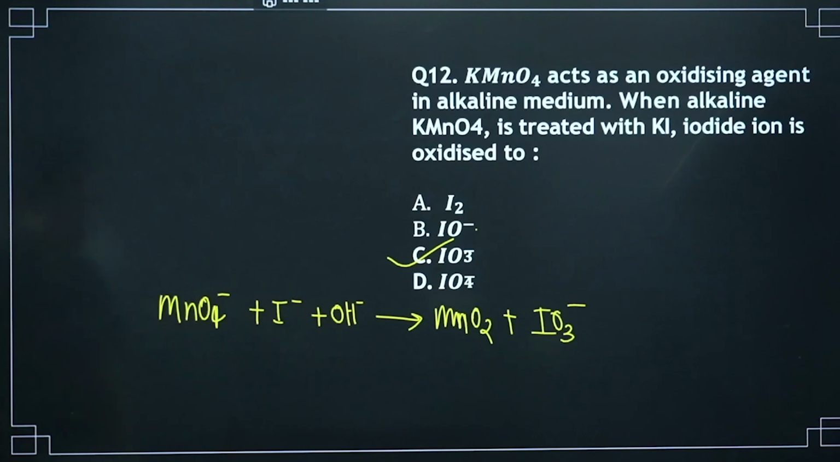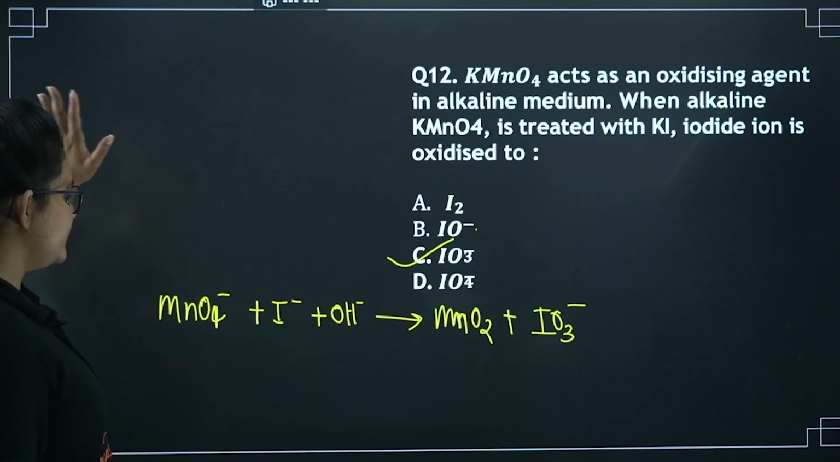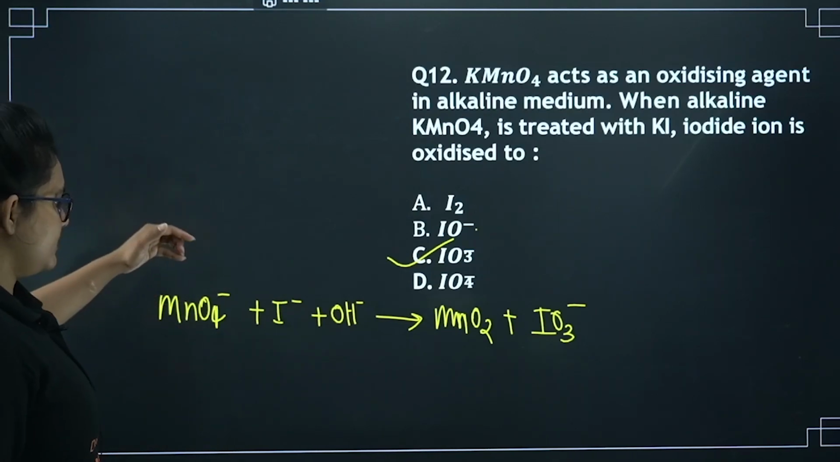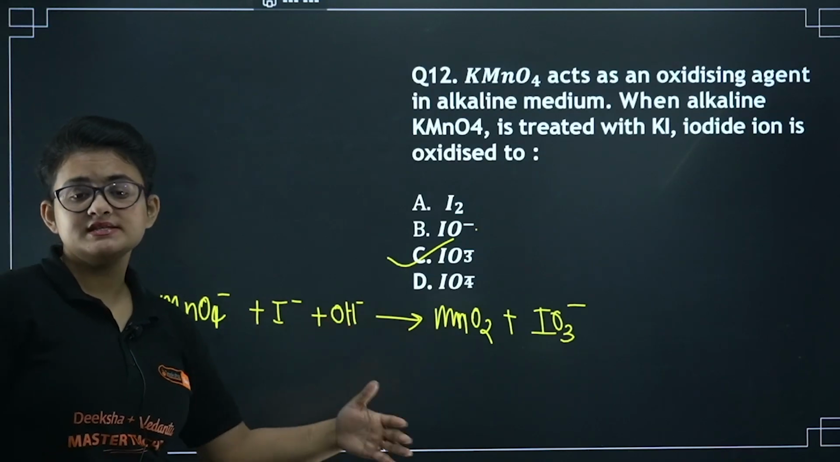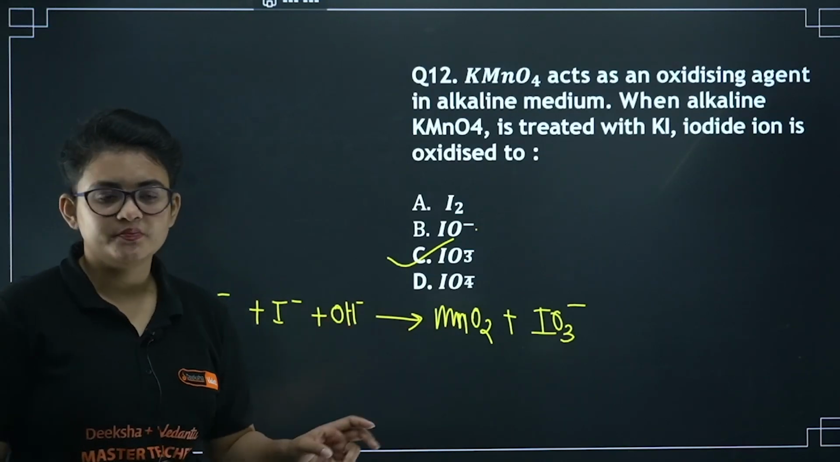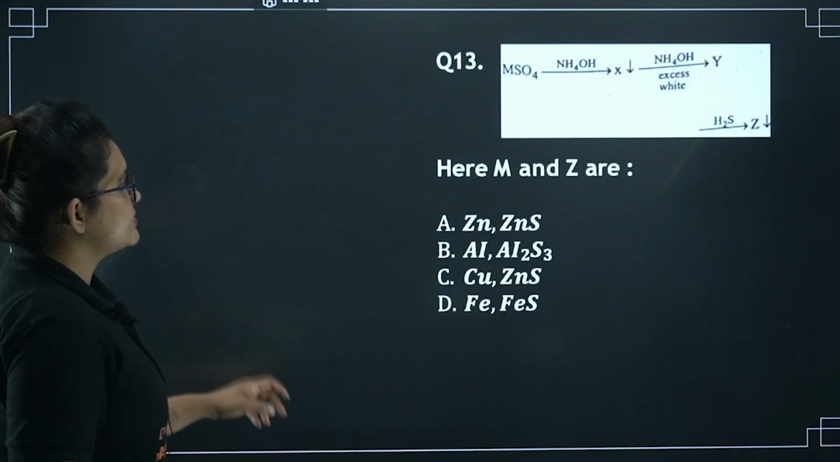I guess it's okay for you. Let's proceed further, but please remember this: whenever it is reacting in the alkaline media, it will form the iodate, that is IO3 minus, and in the acidic medium it forms I2. Here you can see the next question.